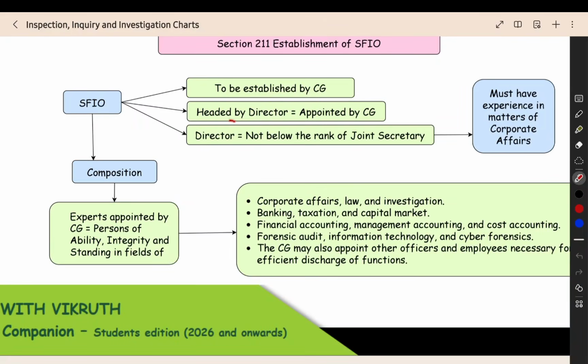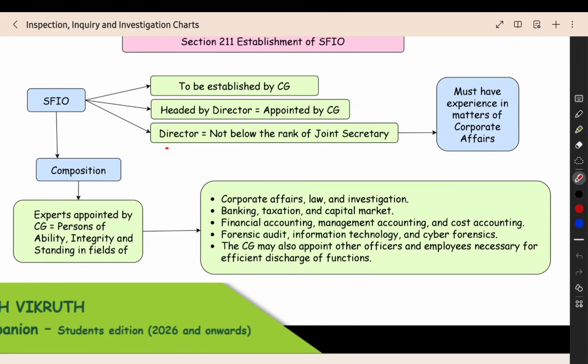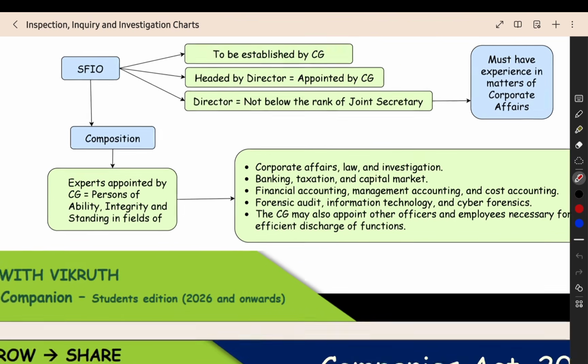It will be headed by a director. The director will be appointed by the central government. The minimum rank of the director will be joint secretary. The director cannot be below the rank of joint secretary. They will be at the same level. The director must have experience in the matters of corporate affairs. They should be aware of the companies and should know the procedures in the companies.